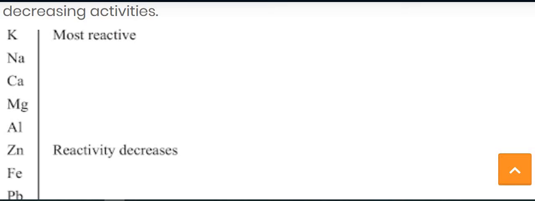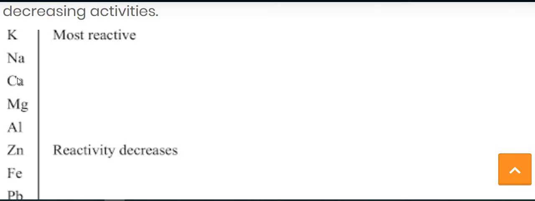Here you can see K, the potassium, is the most reactive. But as you go in the downwards direction, the reactivity of the metal decreases. If we compare K and Na, potassium and sodium, then sodium is less reactive than potassium.